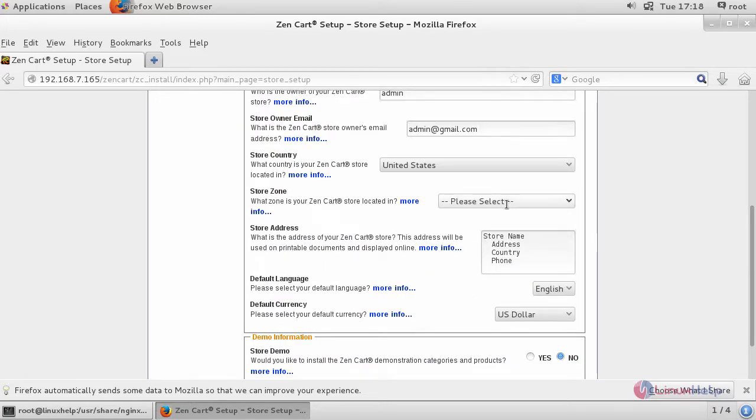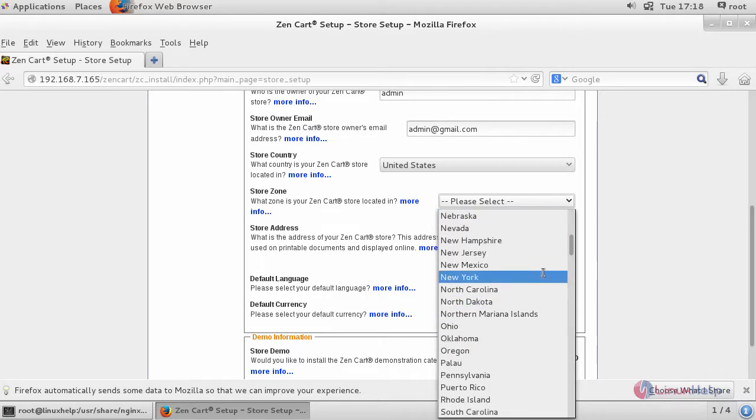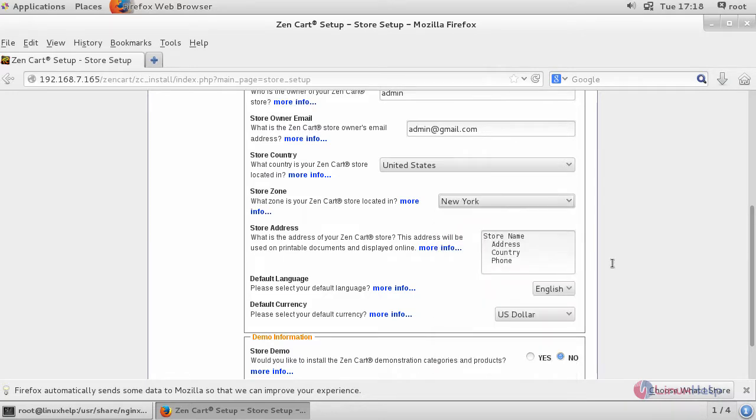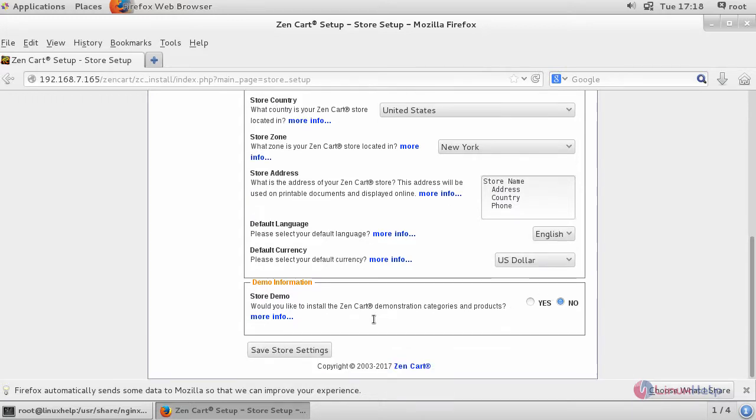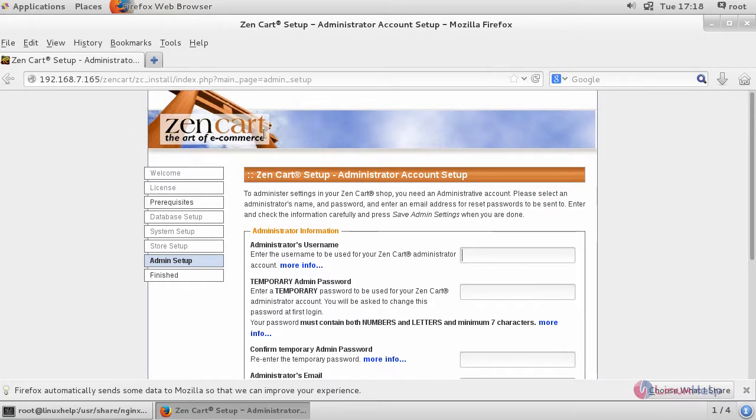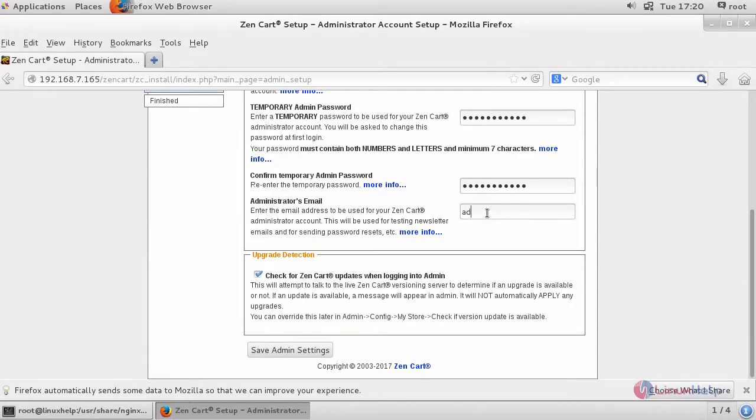Provide your country, select your time zone, enter your store name and address, provide your default currency, temporary password, followed by the admin email ID. And click this.